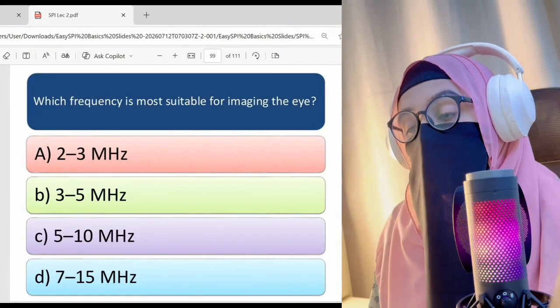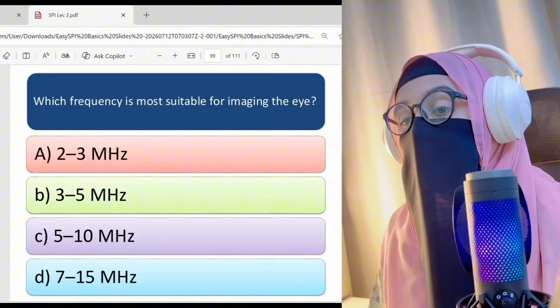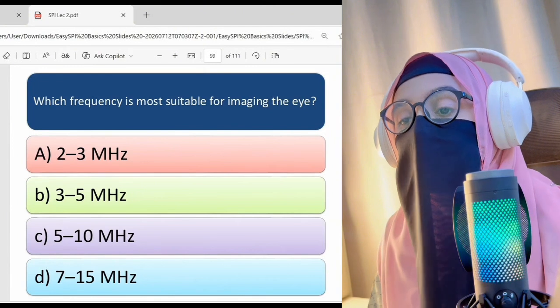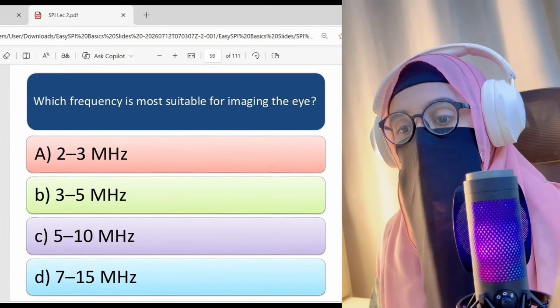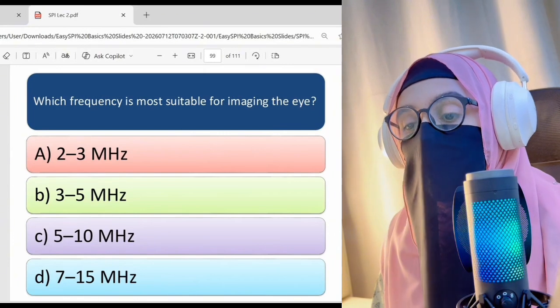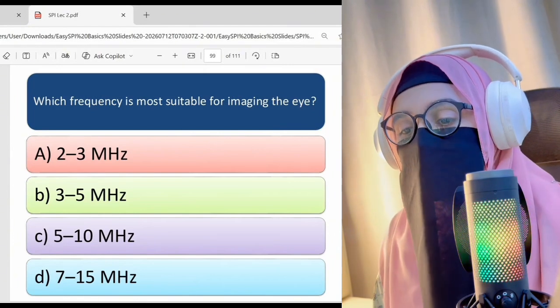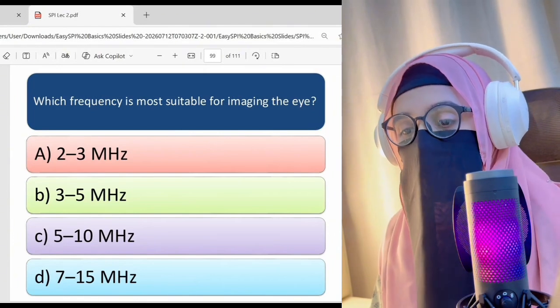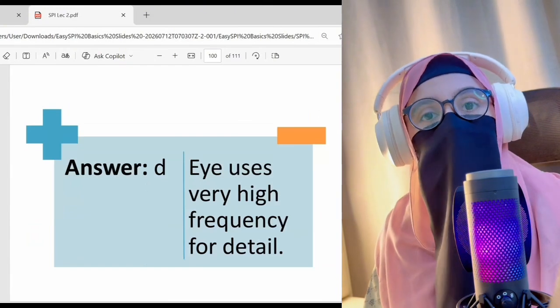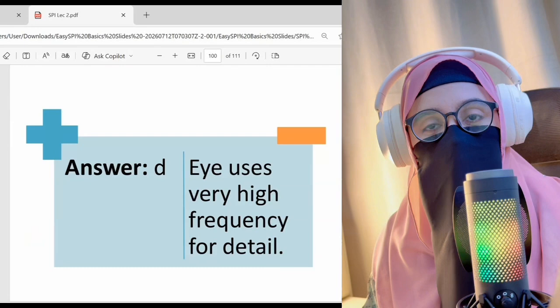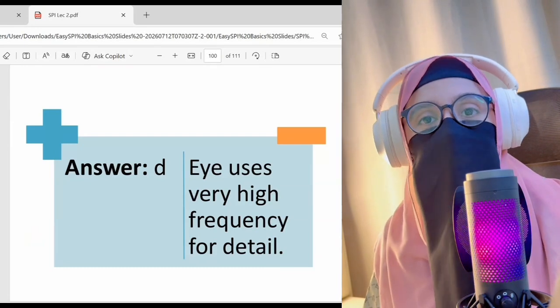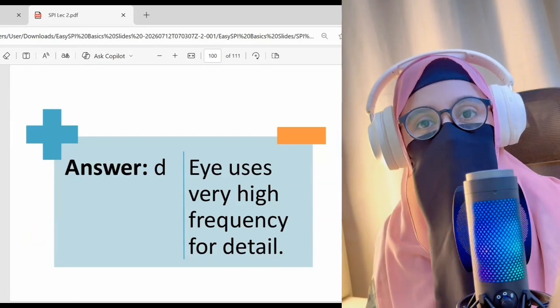Which frequency is most suitable for imaging the eye? A. 2 to 3 megahertz. B. 3 to 5 megahertz. C. 5 to 10 megahertz. D. 7 to 15 megahertz. The right answer here is D. The eye is superficial, and for superficial structures we prefer high frequency because we need good resolution.